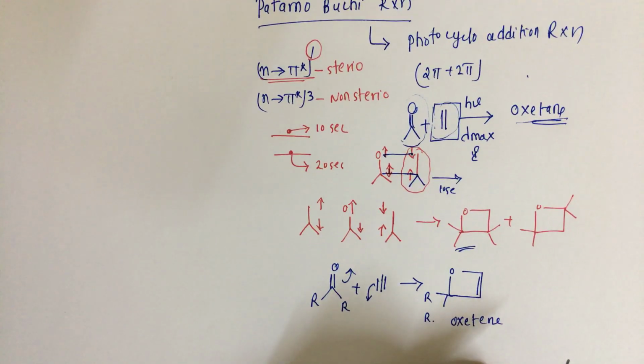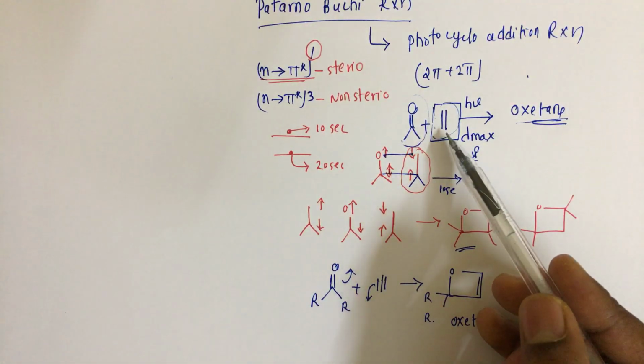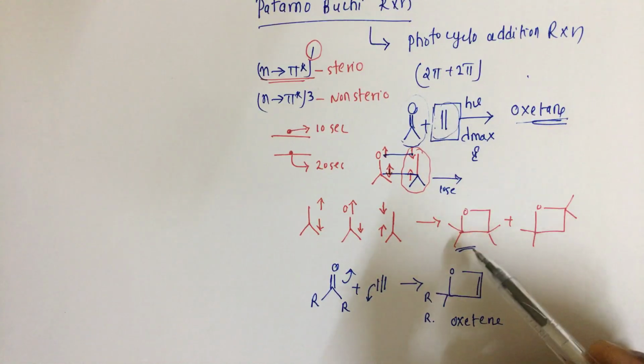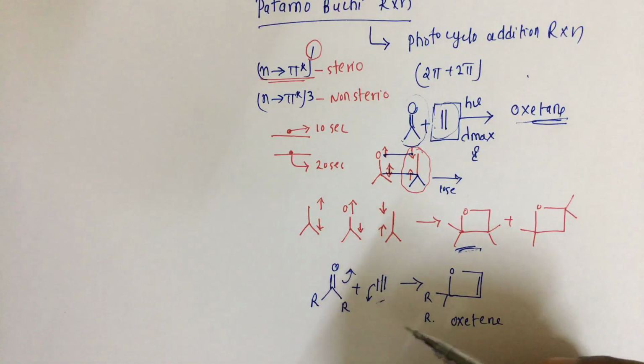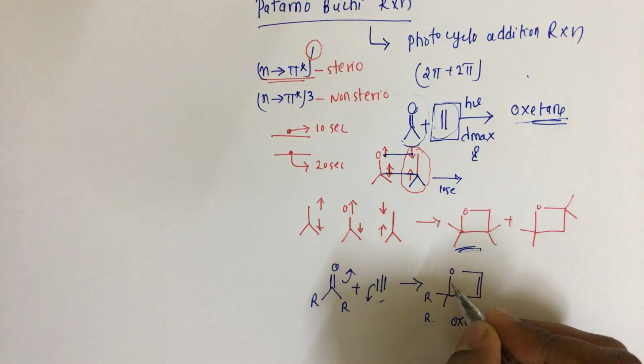When we have an olefin, we get an oxetane, but when we have an alkyne, ring opening takes place.